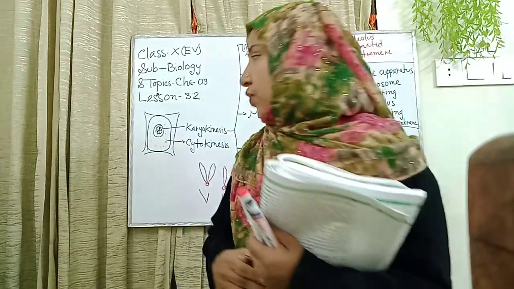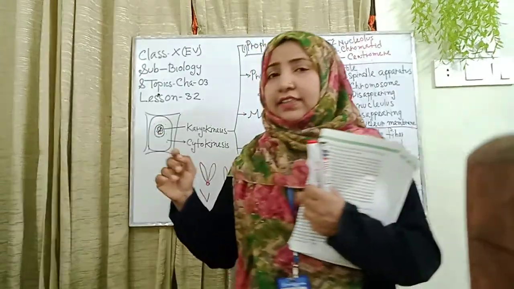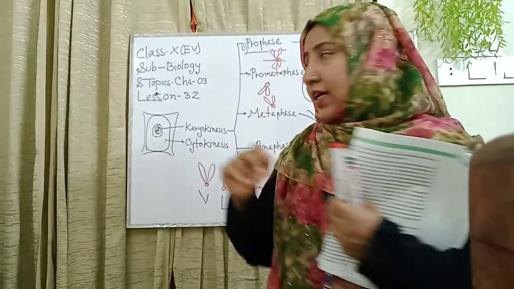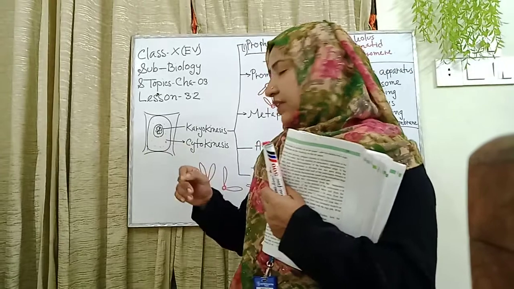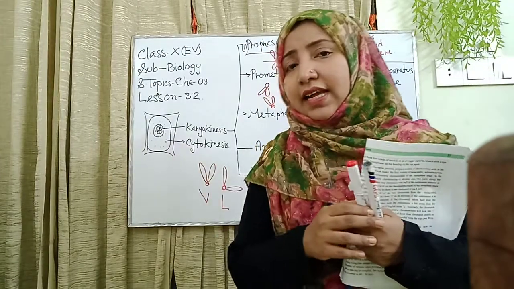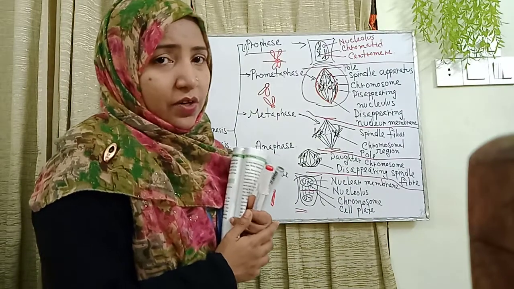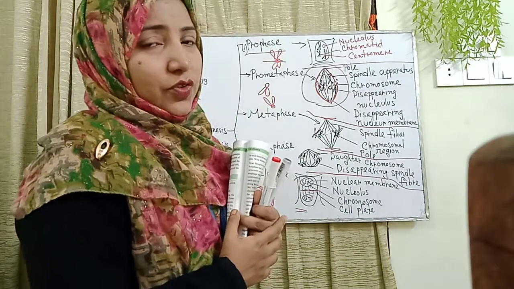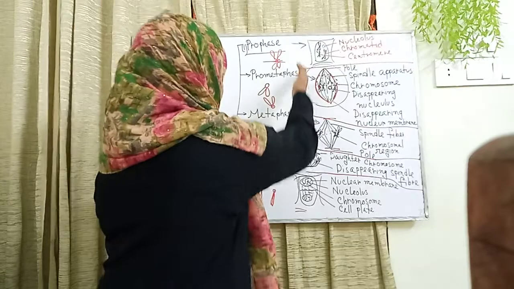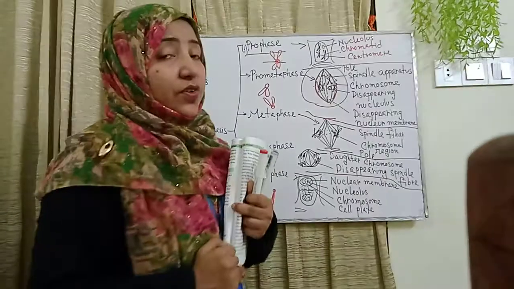Here we also know that one cell is divided into two cells. The previous cell is called the mother cell, and when they are divided, we call them daughter cells. Here the students, please everyone draw these five phases of the karyokinesis.